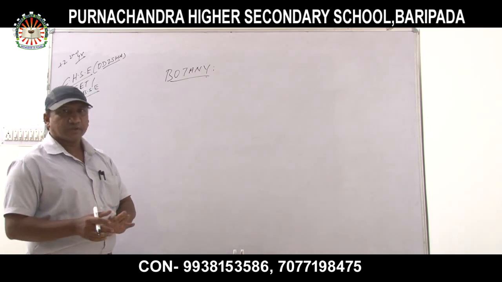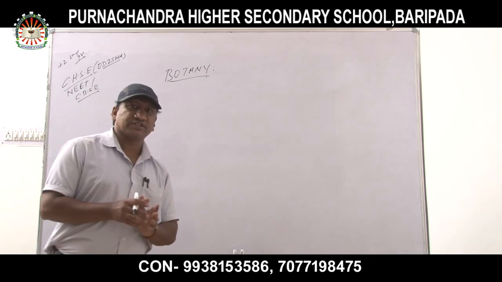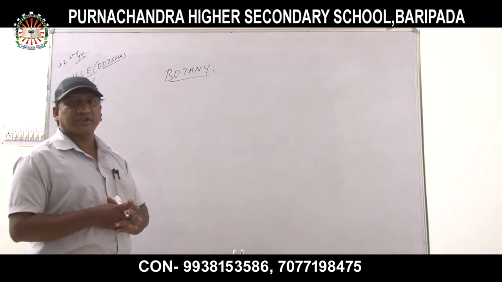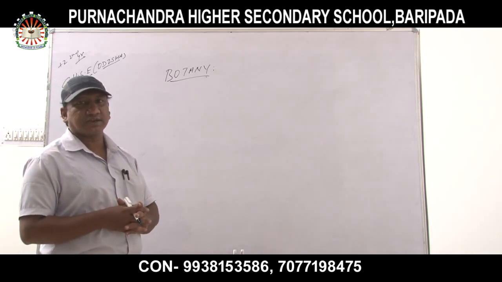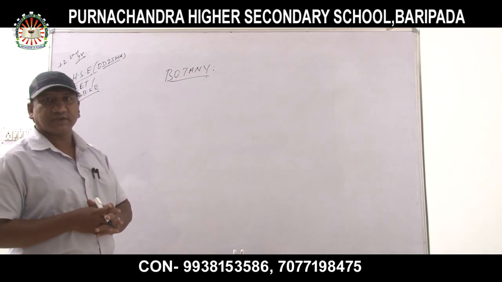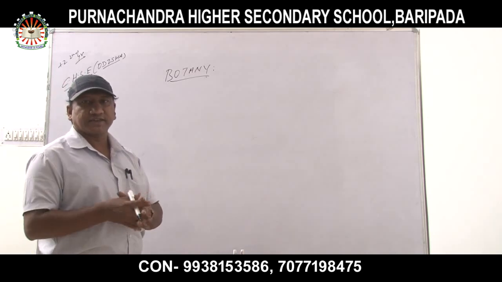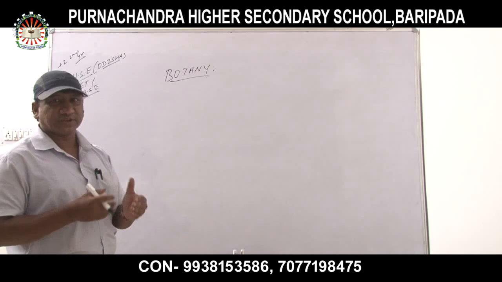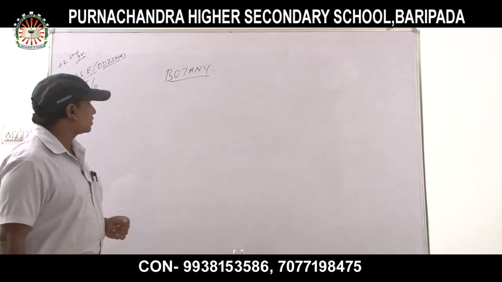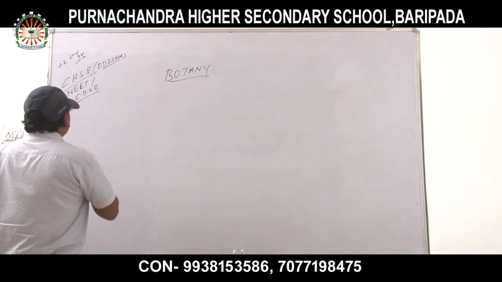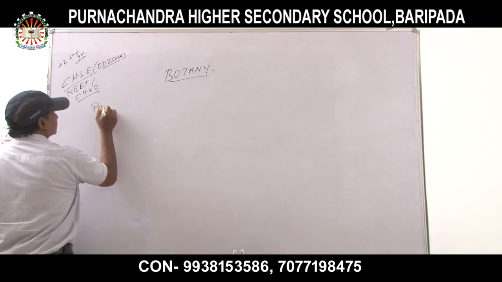So today we will read a part of the chapter on organisms and populations, that is called population and interactions. Yesterday we had just started that chapter, so today I am going to explain it in a descriptive way. First, what is population interaction?